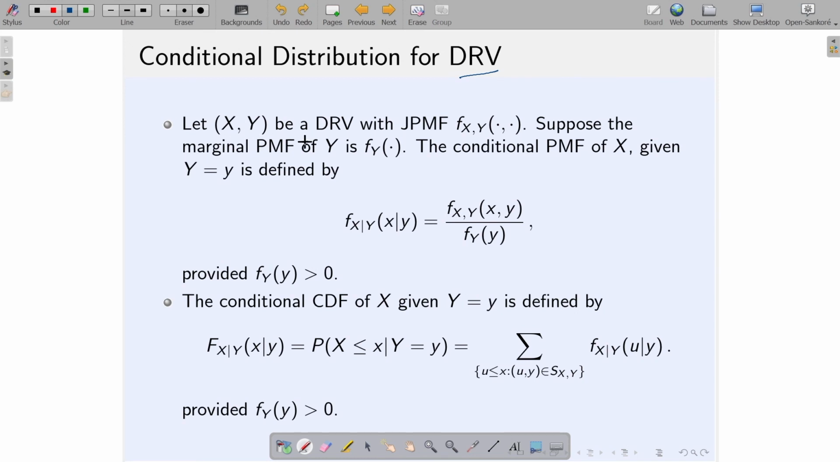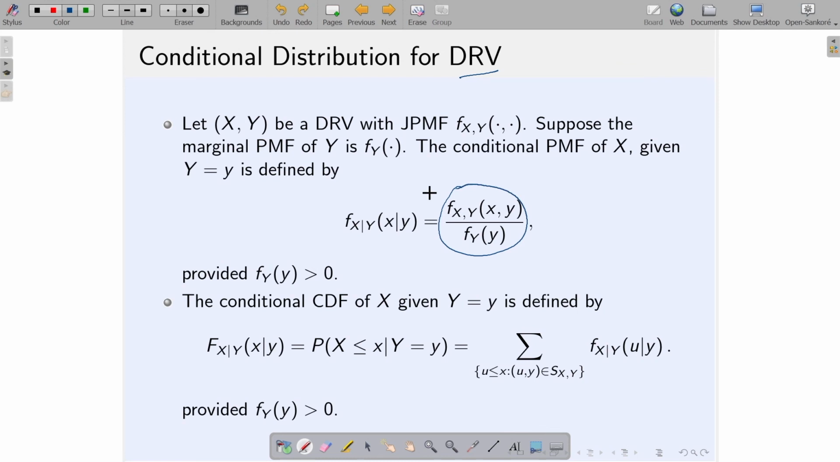Suppose that (X, Y) is a discrete random vector with joint probability mass function f(x, y), and suppose that the marginal PMF of Y is f(y). So, what is the marginal PMF of Y? If (X, Y) is a discrete random vector, it can be shown that Y is a discrete random variable. So, it has a PMF. That PMF is called the marginal PMF in this context, and in this case we can talk about the conditional PMF of X given Y equals y, which is given by this particular expression. And what is this expression?